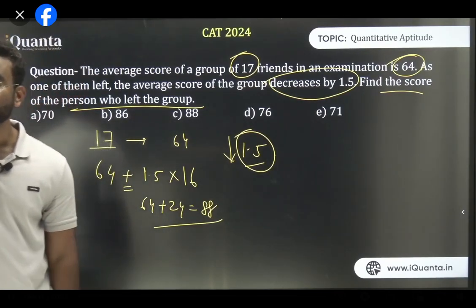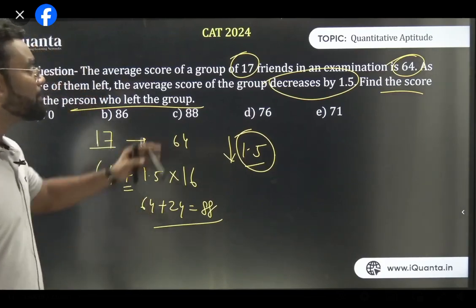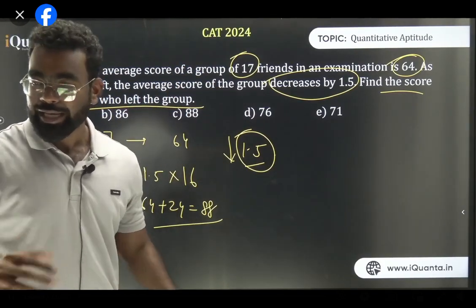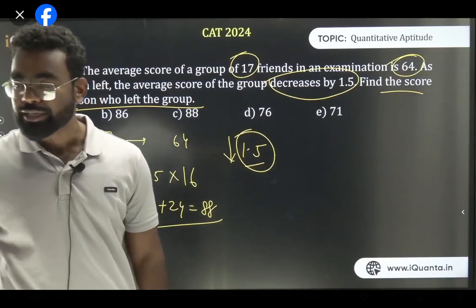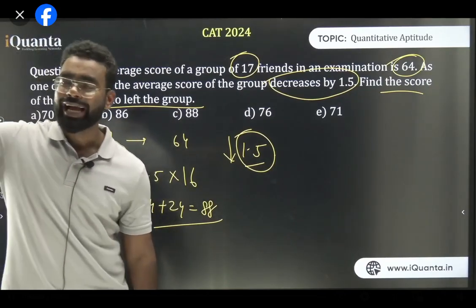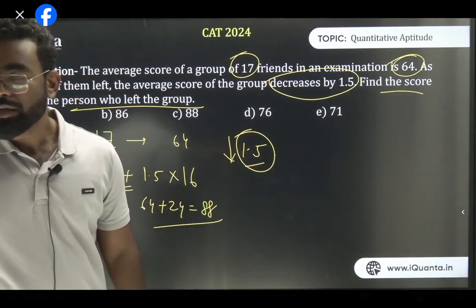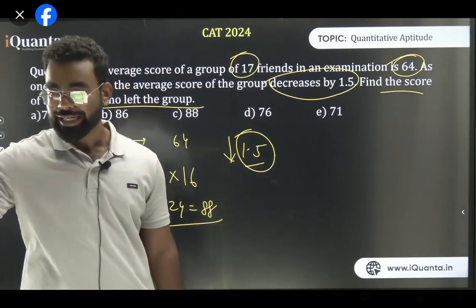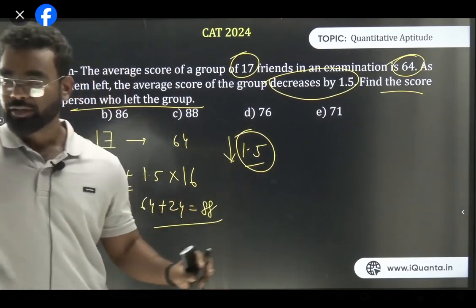Because teacher में क्या हुआ था ना, वहाँ पे वो add हुआ था. यहाँ पे क्या हुआ 17 friends था and he left and this is group. Teacher में क्या हुआ, teacher आके add हो रहा था. यहाँ पे he left. ये उल्टा वाला चीज़ है. That's the difference. Teacher में था 11 people था, the teacher is being added. In this case, some people left the group. Teacher ये थोड़ा different question है. In teacher is being added. In this case, teacher is being left. That's why the difference here.